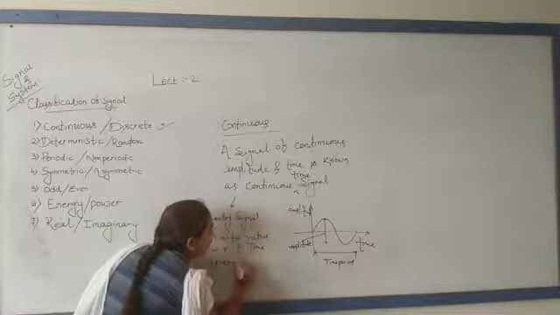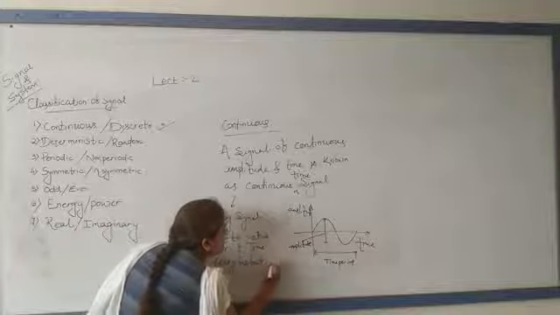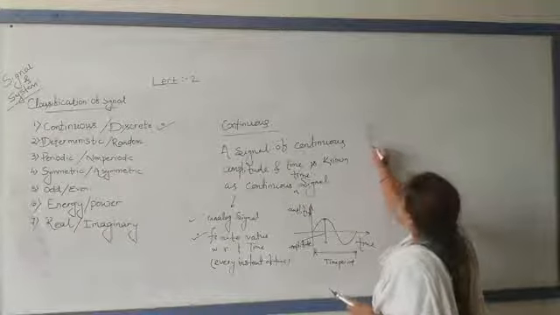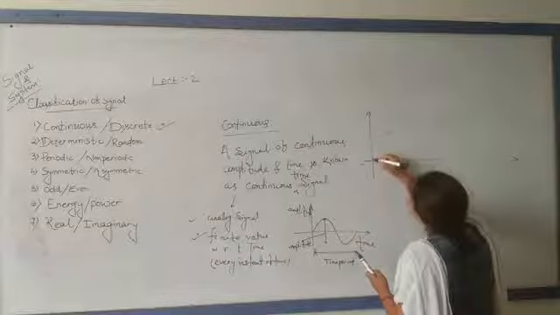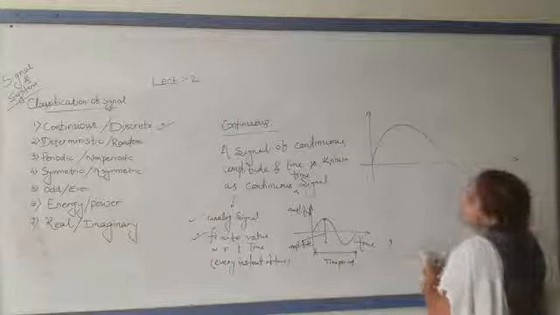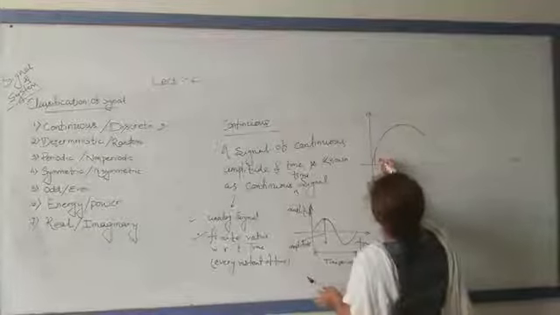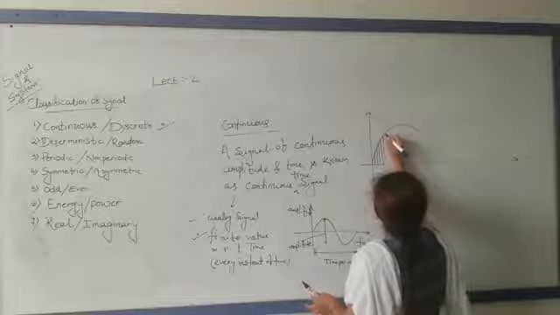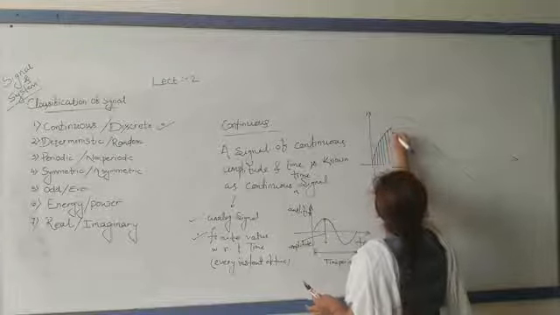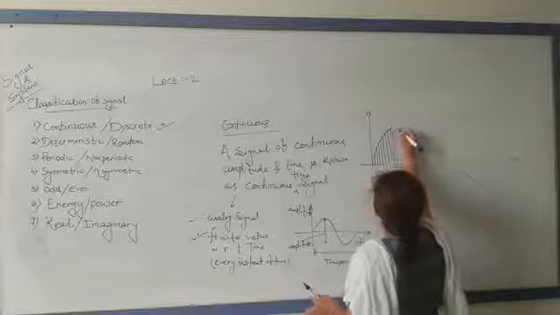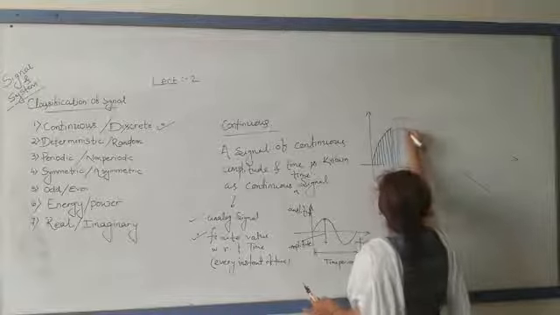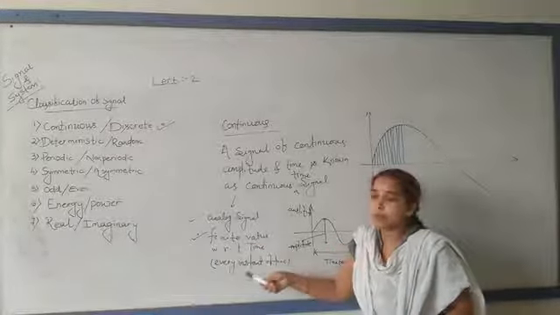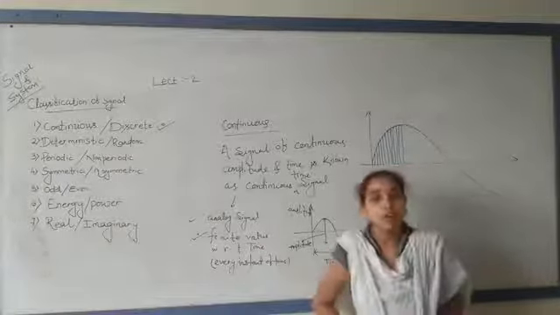Every instant of time, you will get some value. If we consider a graph like this, for example, each and every time instant, I will get values. It means it has an infinite number of points. That's why I have written finite value with respect to time, every instant of time.